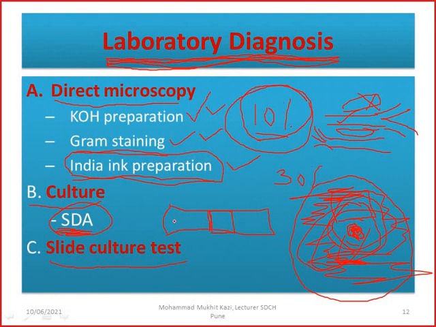Okay, and with the straight wire we inoculate growth from all 4 sides of this agar block. This slide is kept in a Petri plate, where you have to keep a tissue paper soaked in water to maintain the moisture. Once you have kept this, incubate at 37 degrees Celsius for a few days, and of course cover this block with the cover slip.